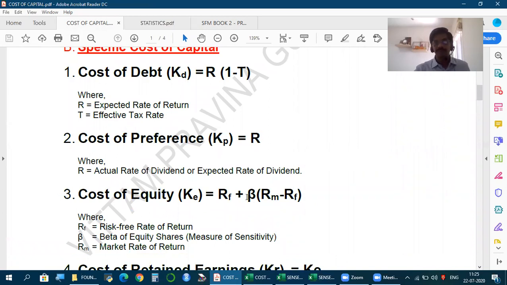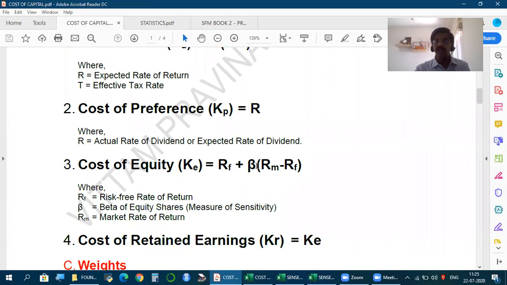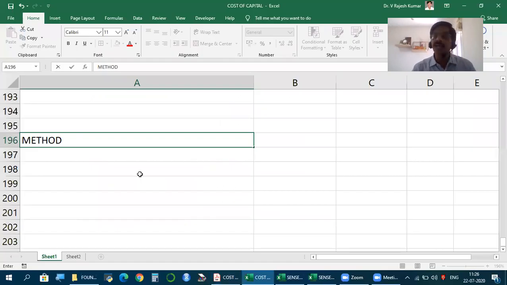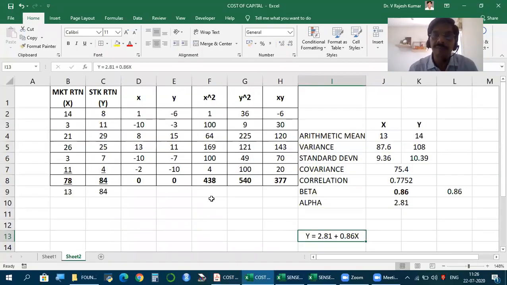CAPM. But while discussing CAPM, we discussed a concept called beta. What does this beta tell us? It gives us the relation between the market and the equity share, the relation between the market and the stock. So much is the return given by the market or the return given by the stock. But please give a thought. Is it always only equity shares that are listed and traded in the market?